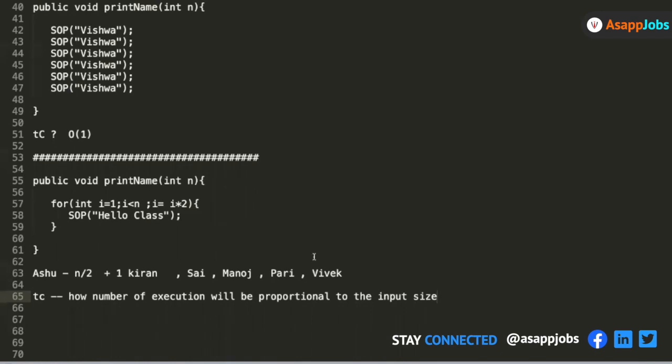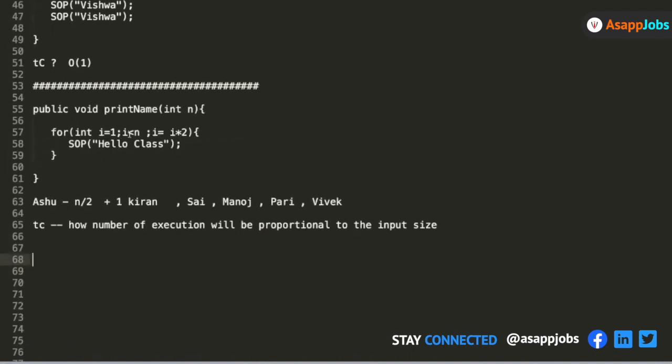So let's try to understand this. Please pay very good focus on this question, and the next question I'll expect you guys to solve. Okay. So this is the definition. Time complexity is how the number of executions will be proportional to the input size. Let's try to see how many executions are happening in this. Okay, mathematically, let's try to understand.